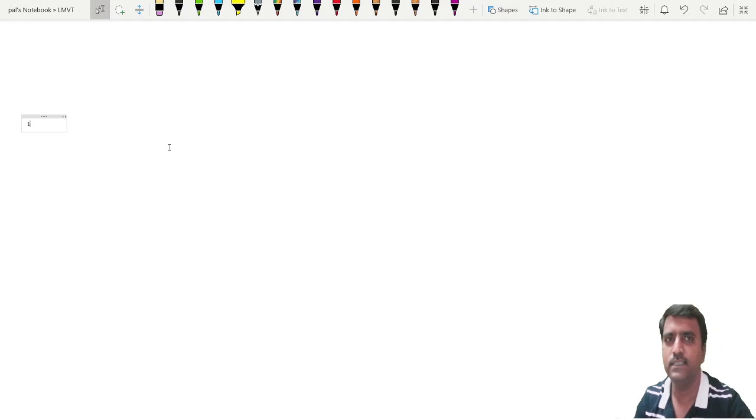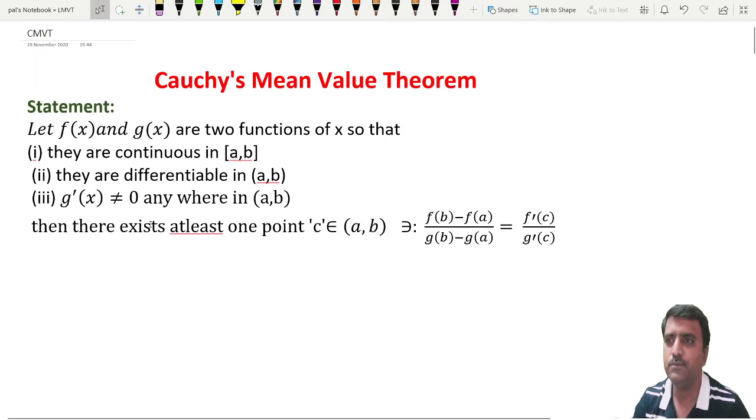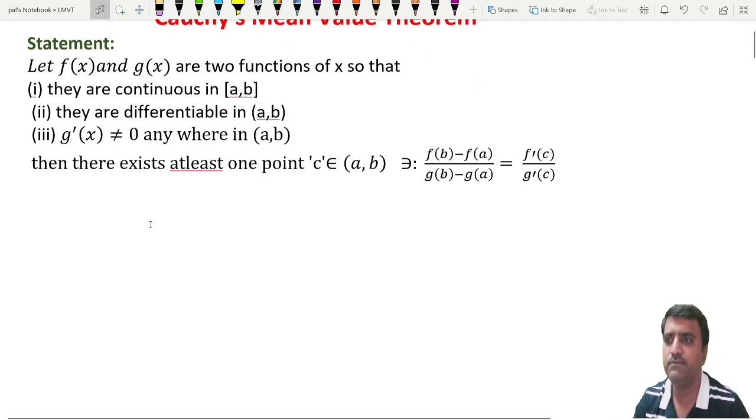So that is Cauchy's mean value theorem. In previous classes we studied Rolle's theorem and Lagrange's mean value theorem. But in this class we discuss the proof of Cauchy's mean value theorem. Let us see what Cauchy's mean value theorem states. Here is the statement of Cauchy's mean value theorem.